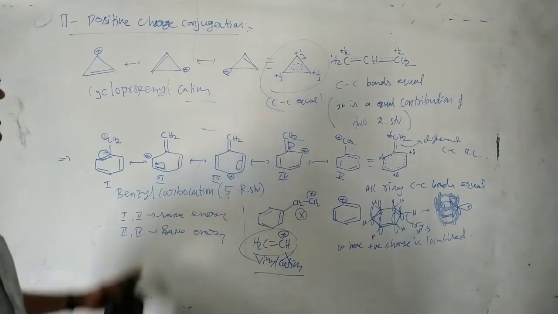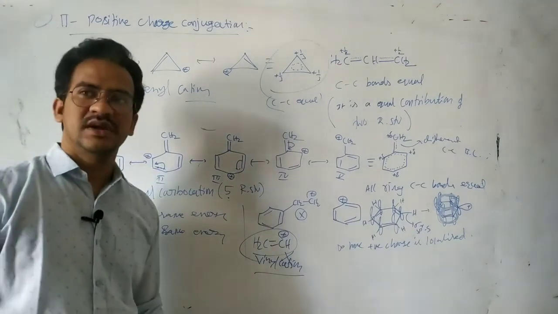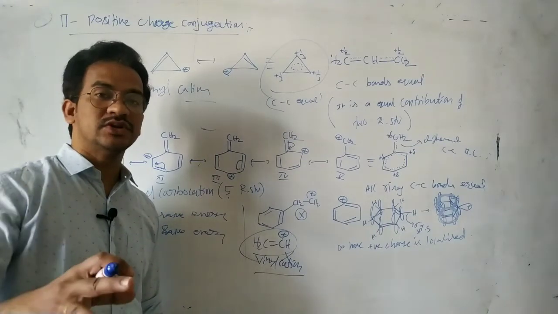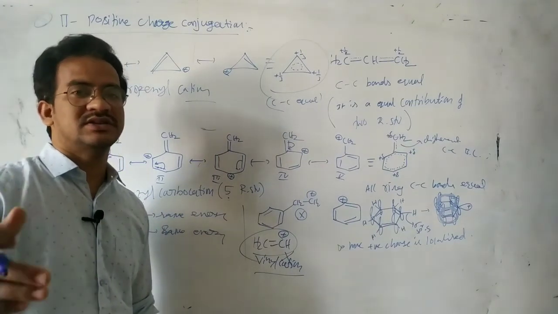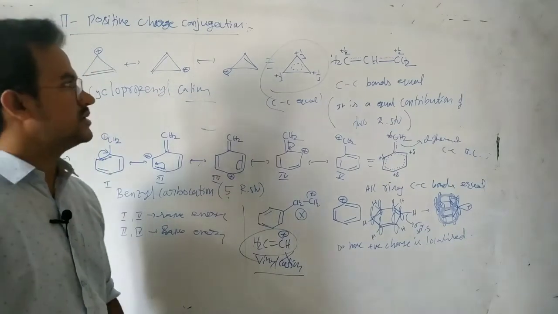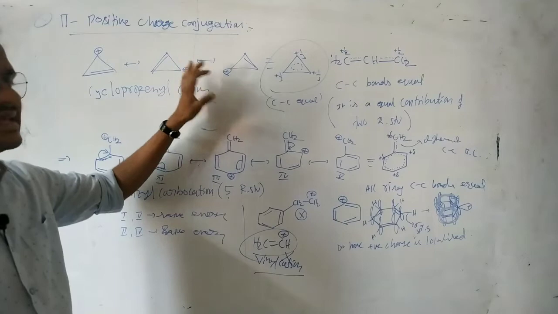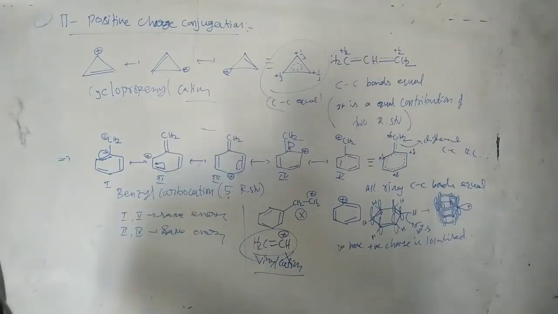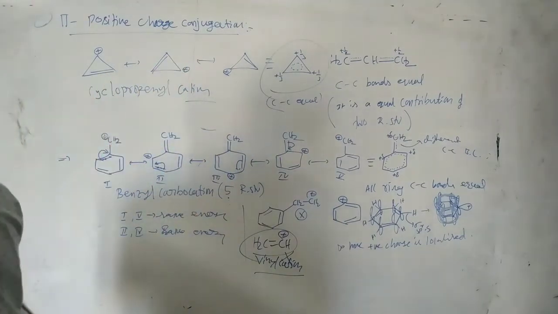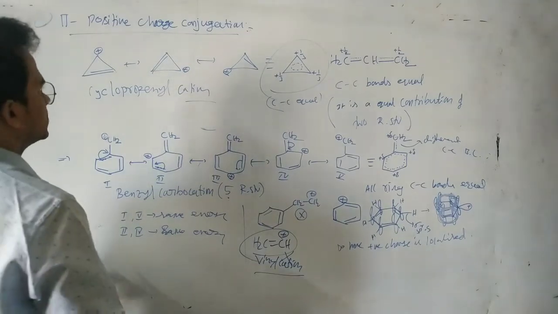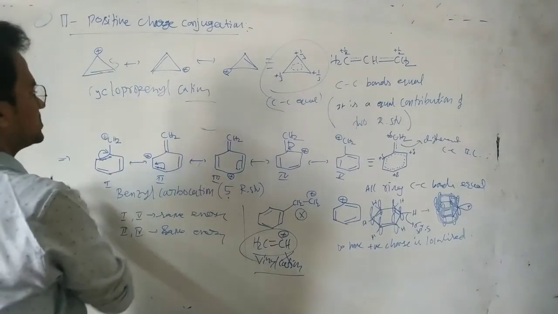Because these are the same resonance structures with equal energy, the contribution of these resonance structures is equal. So it is an equal contribution of these 3 resonance structures. That means 33%, 33%, 33%. That's it. The positive charge is delocalized.